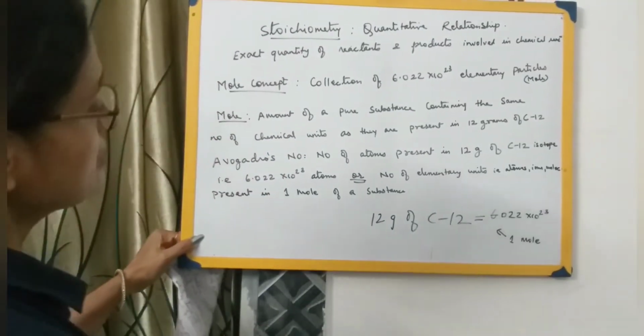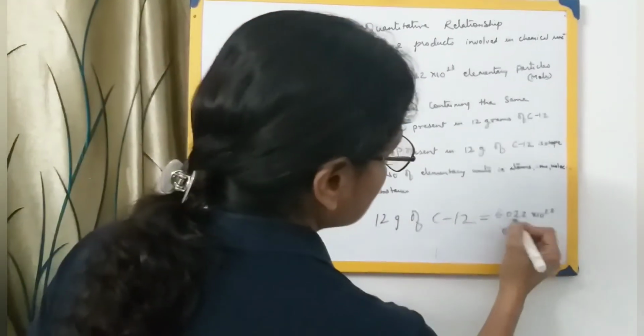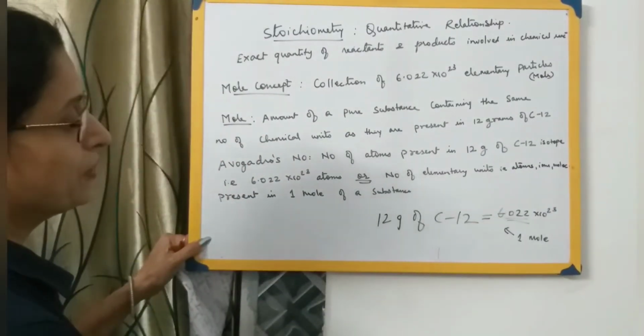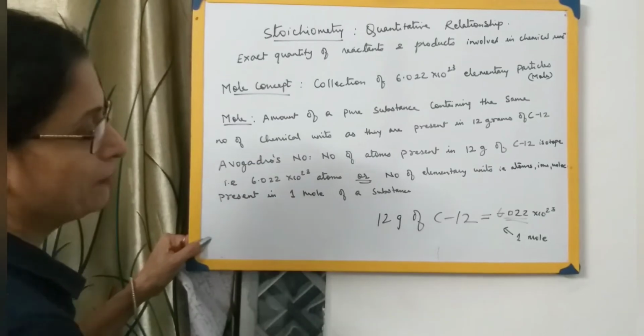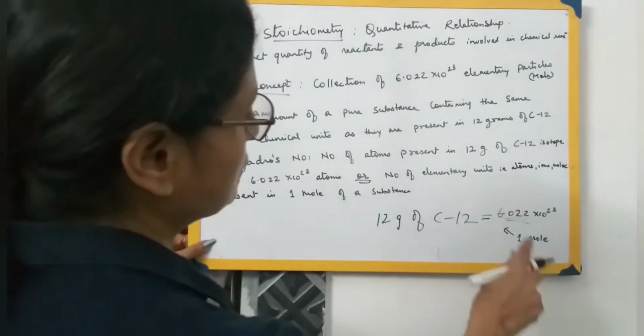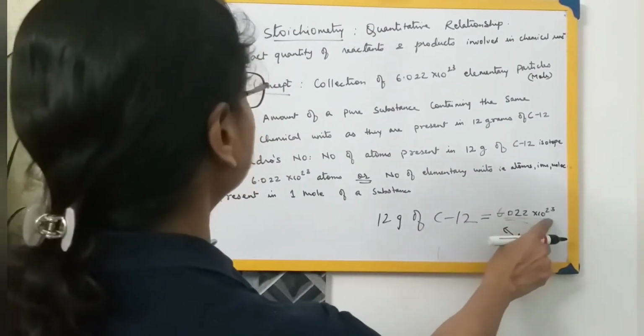Now this concept was also given by Avogadro. This number was given by Avogadro, so this number is also called Avogadro's number. If somebody asks you how much is Avogadro's number, our Avogadro's number is equal to 6.022 into 10 raised to 23.